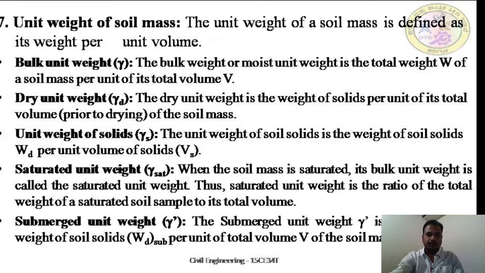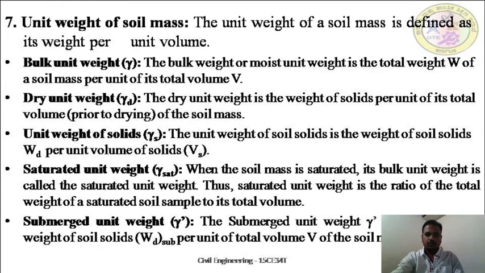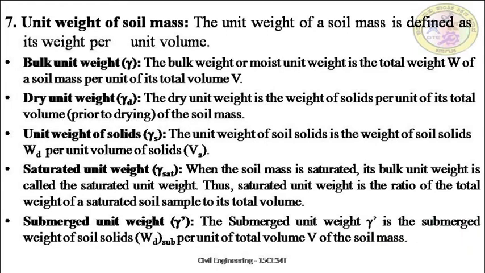Dry unit weight. Just a second, let me show it separately. So the dry unit weight is the weight of solids per unit of its total volume of soil mass, which is W suffix D divided by total volume.